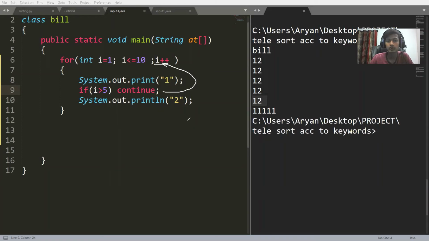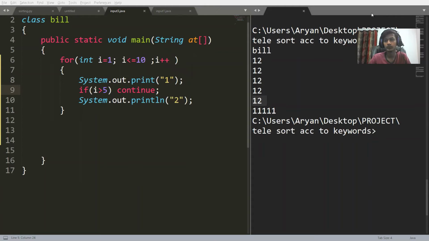So what is the use of continue? It skips the current iteration of the loop and transfers the control to the next iteration. What was the use of break? Break terminates the loop and transfers the control to the statement following the loop. In case of break, we come out of the loop; in case of continue, we go to the updation statement.